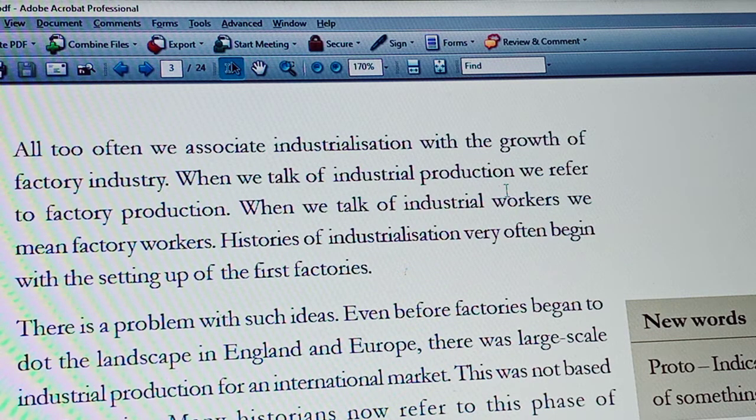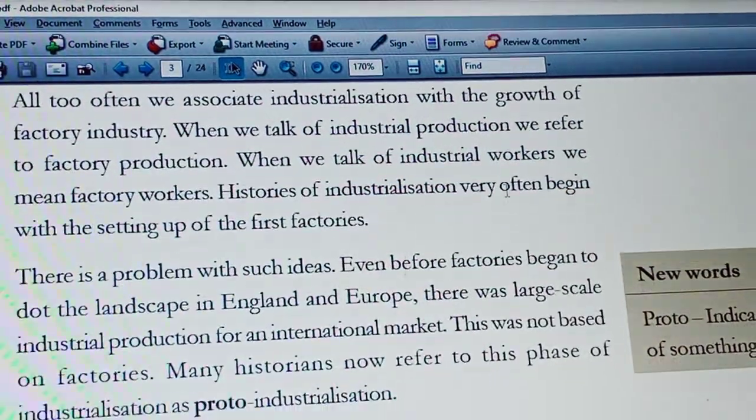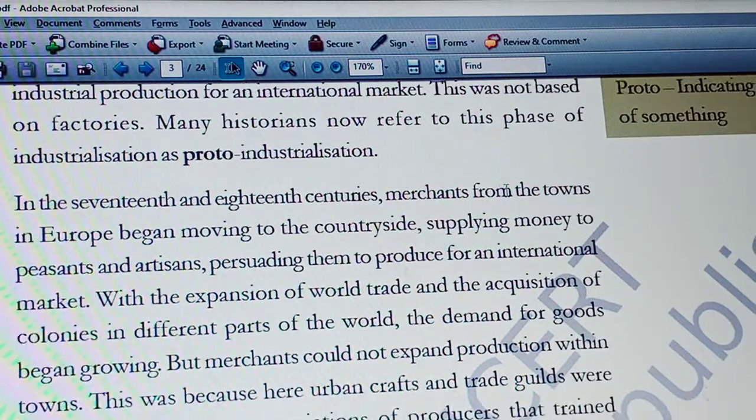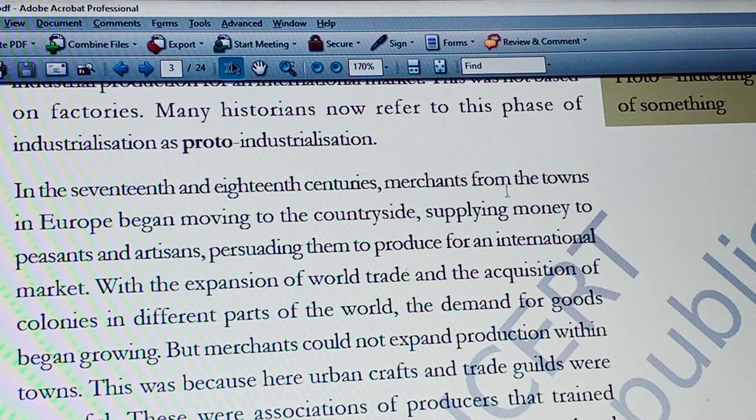Industrialization, we know, produces goods with the help of machines and tools in factories. We call it industrialization. So the period before the age of industrialization is what historians call proto-industrialization. And we learnt that in the 17th and 18th century merchants moved from towns to the countryside.